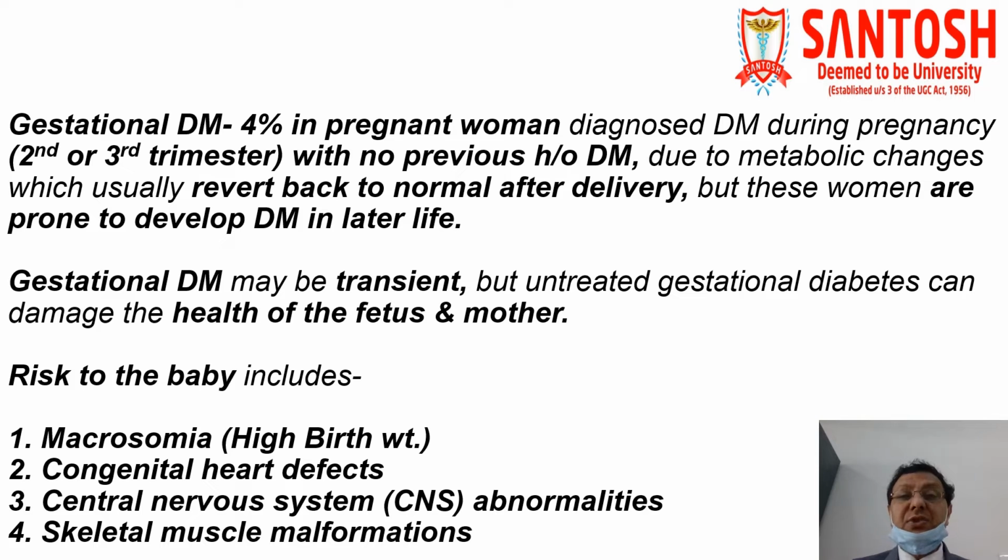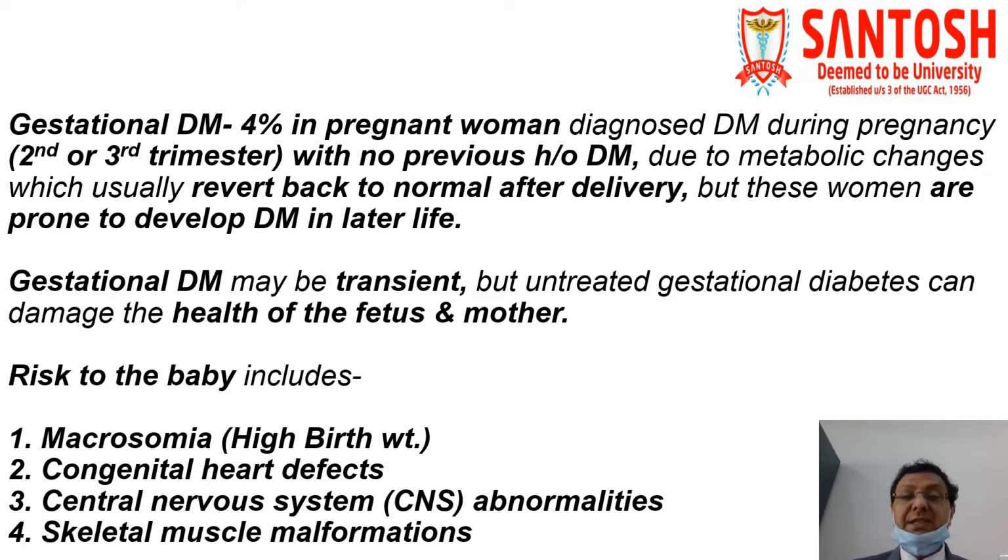And here there is no previous history of diabetes mellitus, but due to certain metabolic changes, which usually revert back to normal after delivery. So 4% of pregnant women are diagnosed for the first time in pregnancy, and they usually come back to normal after delivery. But the precaution you have to take is that these women are prone to develop diabetes in later life. So we have to be very particular about not only the education of these patients but also the monitoring and the follow-up.